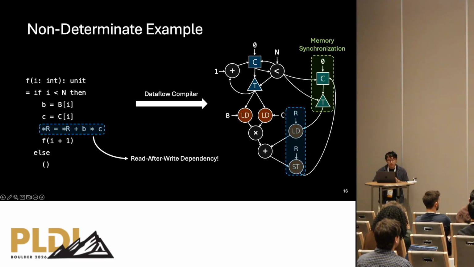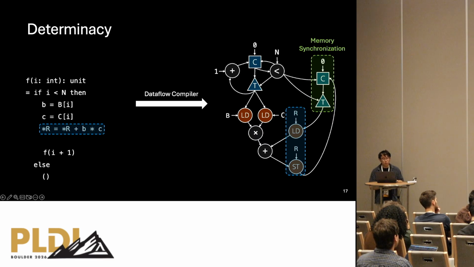And one of the solutions for this issue is to add an extra data dependency between memory operators. For example, here we can introduce an additional backedge from the store to the load to send a memory synchronization signal. So that the load in the next iteration will always wait for the store in the previous iteration to finish.